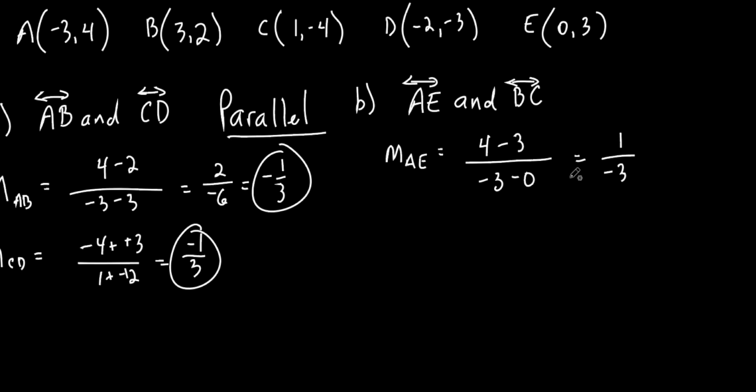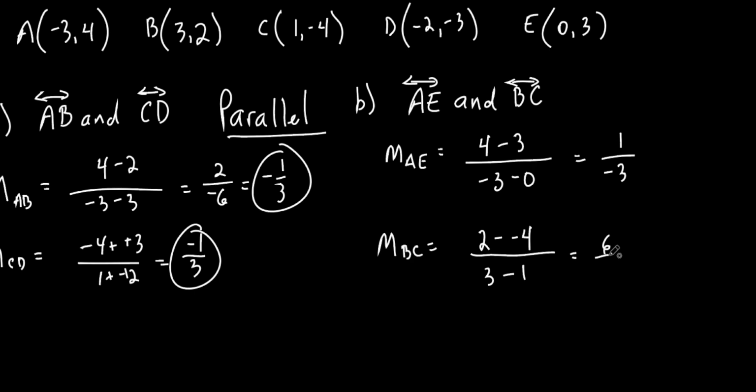Now look, that's parallel to these two, isn't it? So 3 of the lines are parallel to each other. Yeah? But is it parallel to BC? Well, let's find out. Slope of BC. Getting the hang of doing a slope now? Yeah, pretty simple. Again, make sure you do the y's first, okay? Do the y's, put it on top. All right, so it's 2, what? Minus negative 4. And then do the x's now. 3 minus 1.